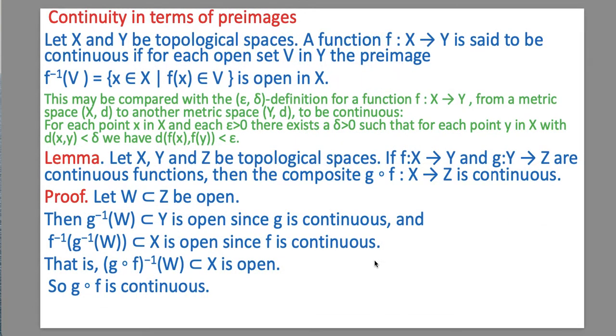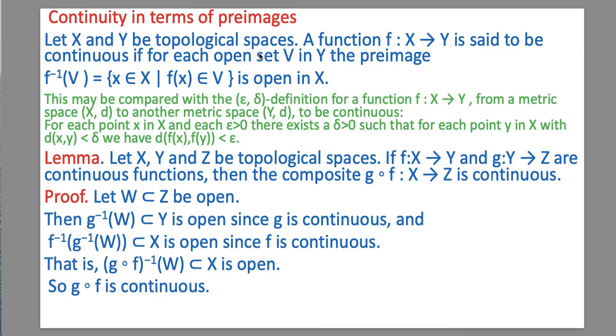First of all, we define continuity in terms of pre-images. Suppose X and Y are two topological spaces, then a function f from X to Y is said to be continuous if for each open set V in Y, the pre-image of V, which is the set of all the elements x of X such that f(x) belongs to V, is open in X.